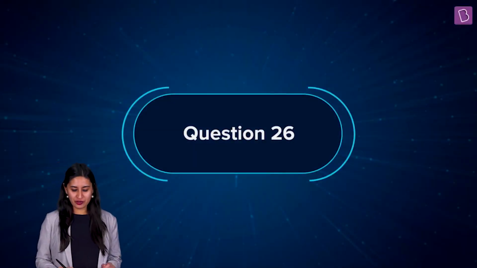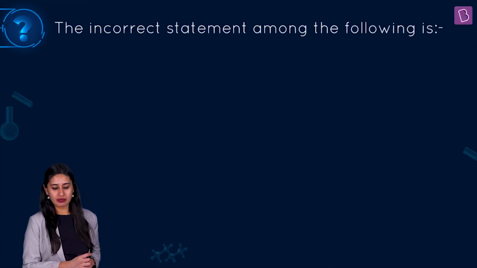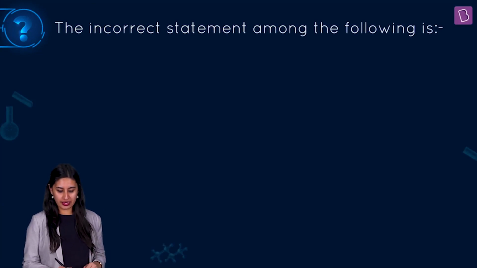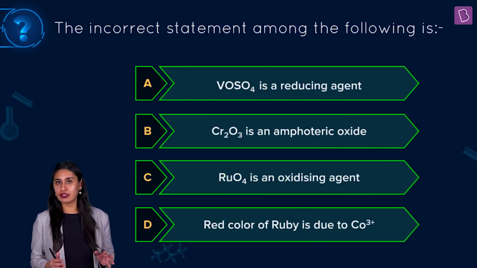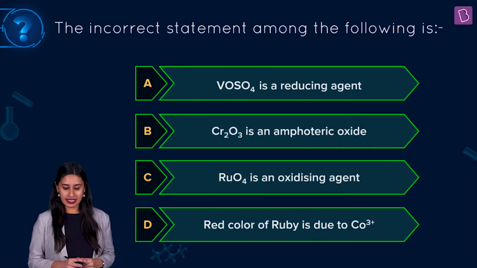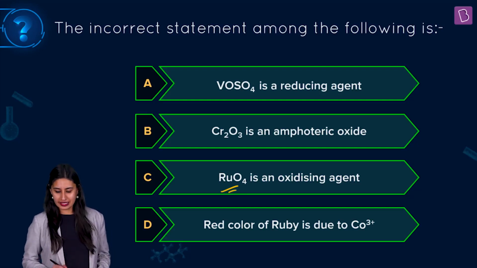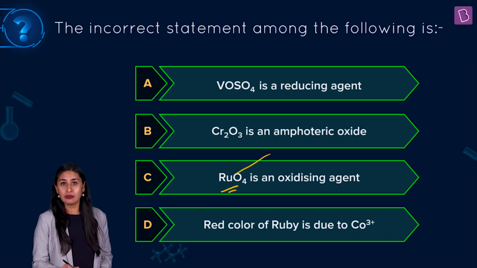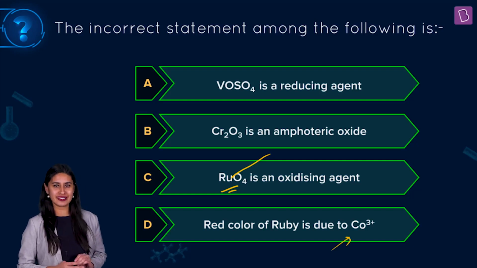Now comes a question for the Ruby lovers. Let's check out the question that says, the incorrect statement among the following is, and your options are: VOSO4 is a reducing agent. Vanadyl sulfate is a reducing agent. Let's check. Cr2O3, chromium oxide, is an amphoteric oxide. Option C, ruthenium oxide, RuO4, is an oxidizing agent. So is ruthenium oxide an oxidizing agent? We will check once again. Red color of ruby is due to the presence of cobalt 3+, is it?